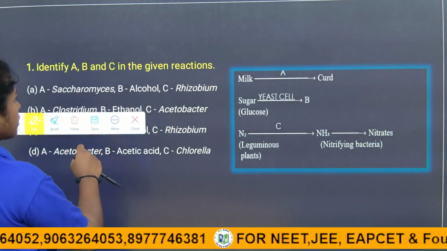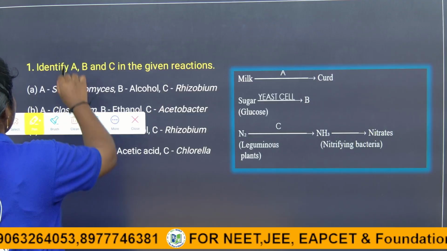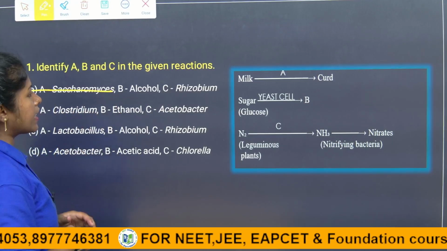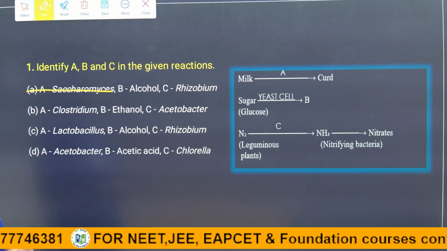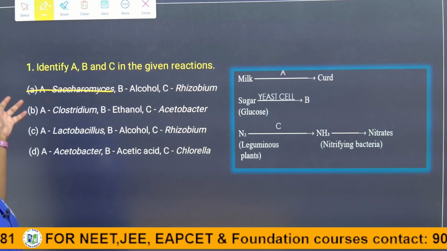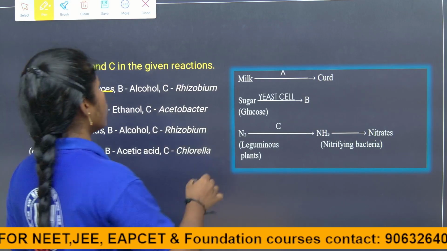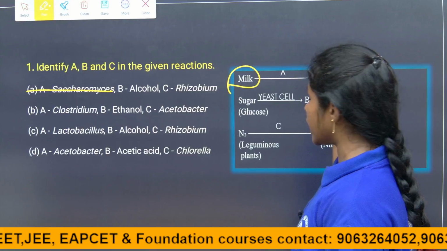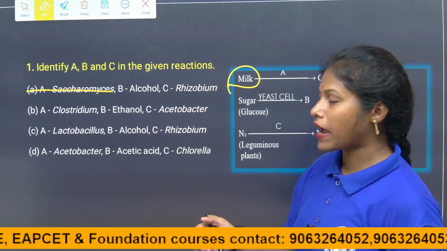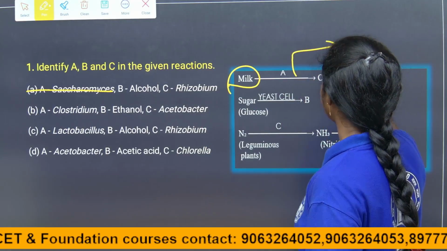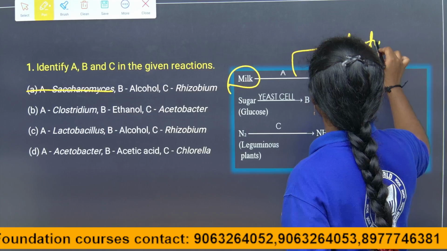Here the first option is wrong, and coming to B is alcohol and C is rhizome. We know the first option itself is wrong, because milk is converted into curd with the help of bacteria called lactobacillus.